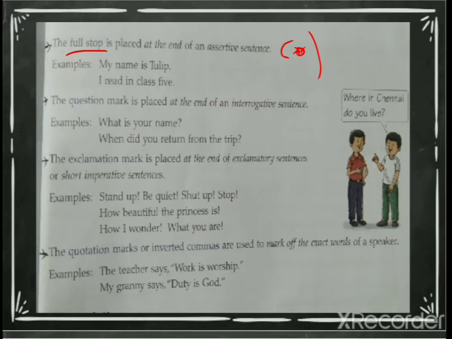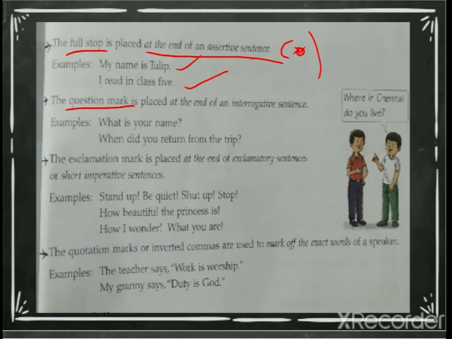We use full stop at the end of an assertive sentence. Assertive, we mean positive sentence, right? So at the end of the sentence we use full stop. So you see, my name is Tulip, I read in class 5. Okay, so at the end it is very much necessary to put full stops. Why? Because without full stops, what's gonna happen? Your sentence is not going to be complete, right? And there will be not a proper end of the sentence that you are trying to say. Okay students, so full stop we have to put at the end of every sentence.